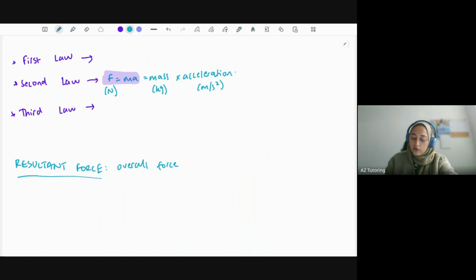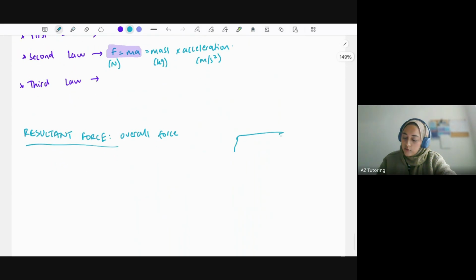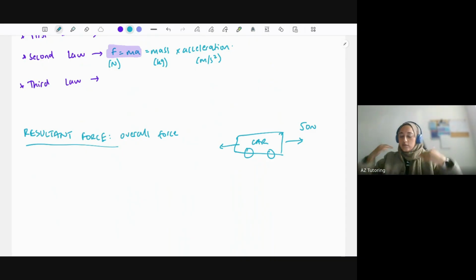And it's going to depend on what it is that you're looking at. So let's say, for example, we'll use a car example again. We've got a car. Now the forward driving force of this car, let's say it is 50 newtons, and the air resistance acting on that car backwards whilst you're driving, because there's wind essentially pushing back on it, we could say it is 20 newtons.